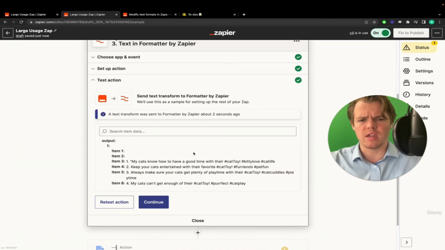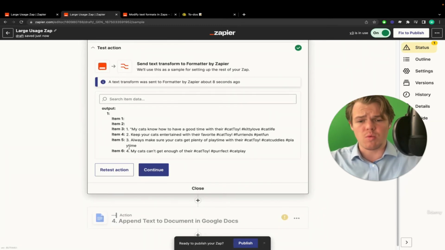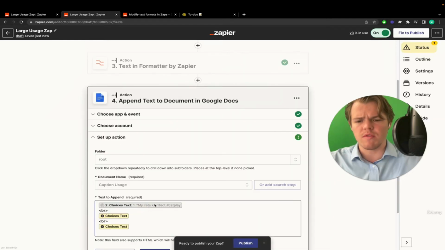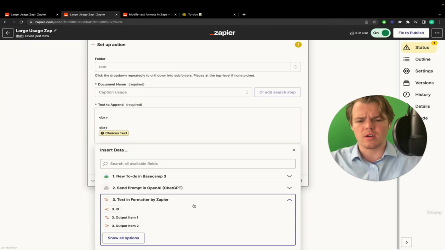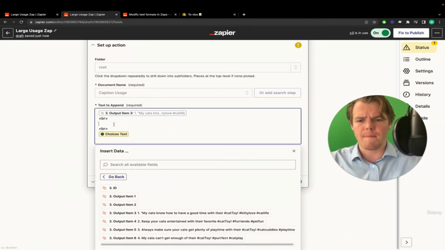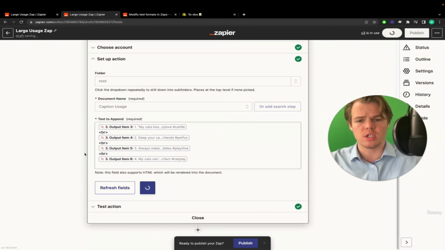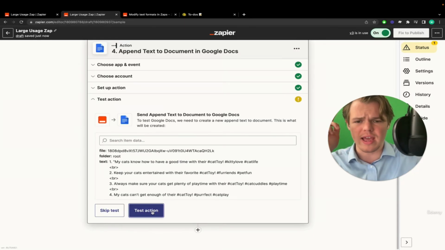Let it load. And the formatting tool is a really great tool in the future for you to use when you want to structure data better. And in this context, as you see, it worked. So each one of these is its own data point now. And what we can do with that is we can come over here, and instead of using the OpenAI, come over here to text formatter, show all options, and look at that. We have parsed it out into separate little data points, which obviously can be extended to a lot of different use cases. But just for our sake, we're doing it in this use case. So go like that, hit continue, and let's go ahead and test this action.